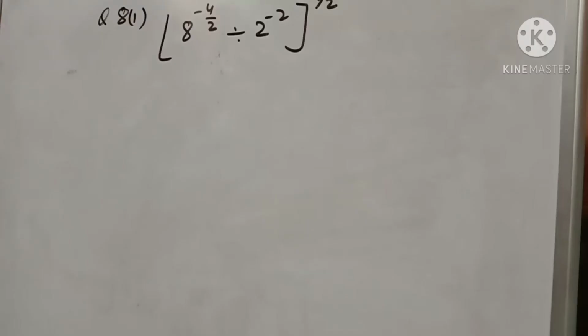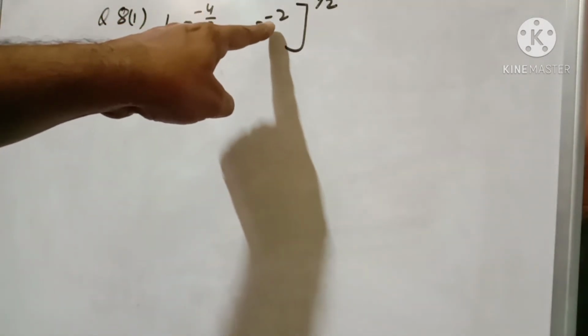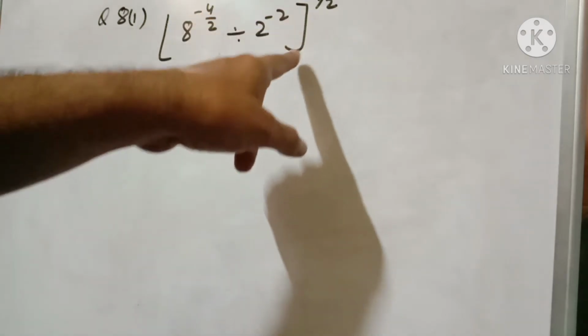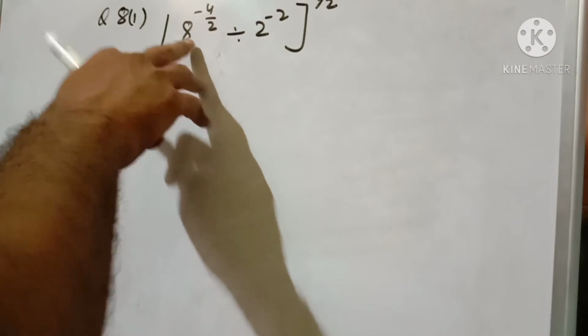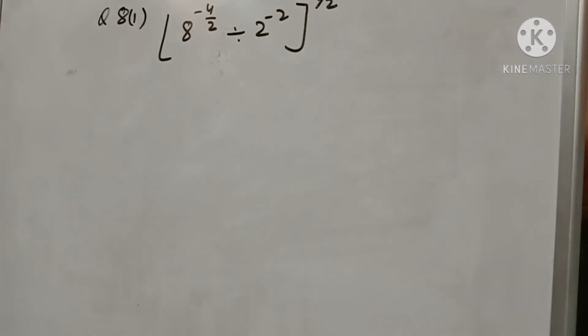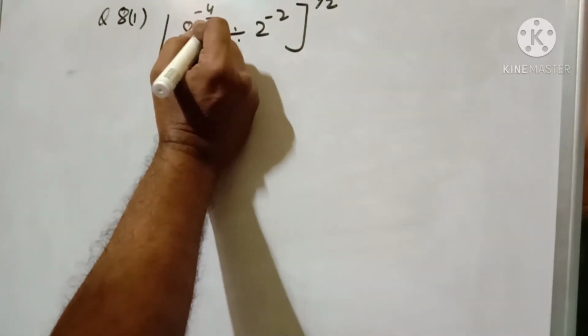Yes, question number 8. It is given (8 to the power minus 4) by 2, divided by (2 to the power minus 2) whole power 1 by 2. First of all, we have to take it in the form of 2.